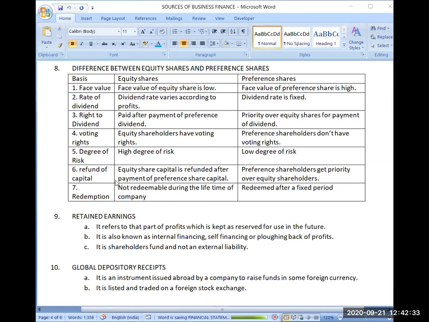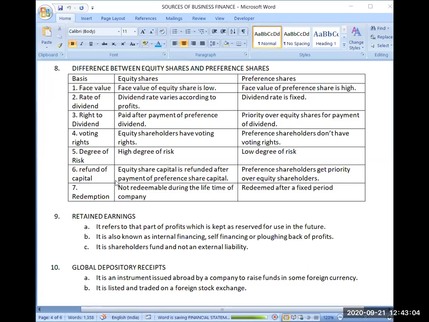That 30 rupees will go to the equity shareholder. So their right of getting dividend will come later, after the settlement of the preference share dividend. Now this point, right to dividend, is clear. So firstly, the preference share dividend will be paid, and then afterwards, the equity shareholders have the right to get the dividend.